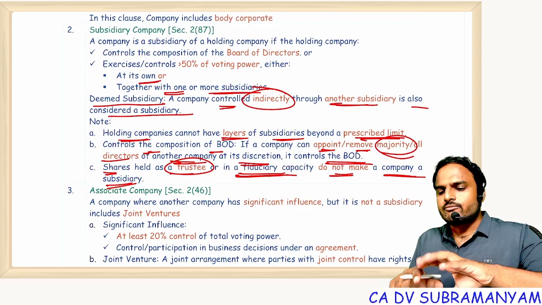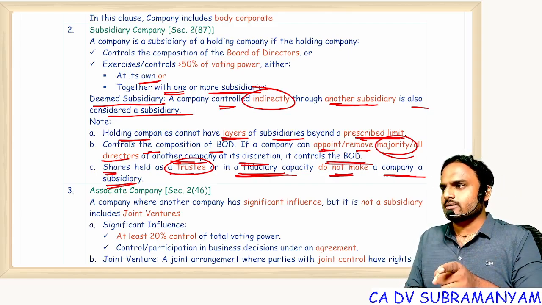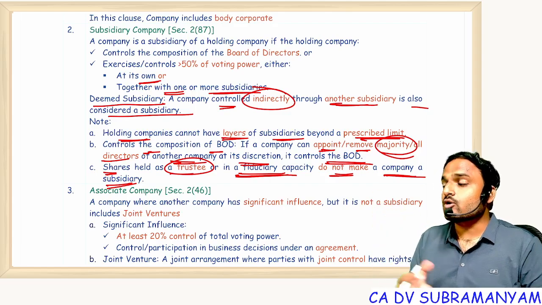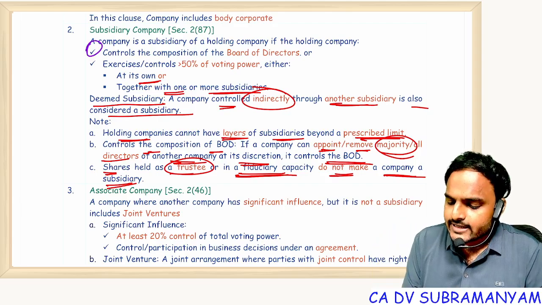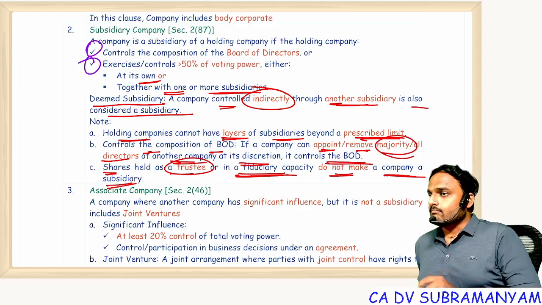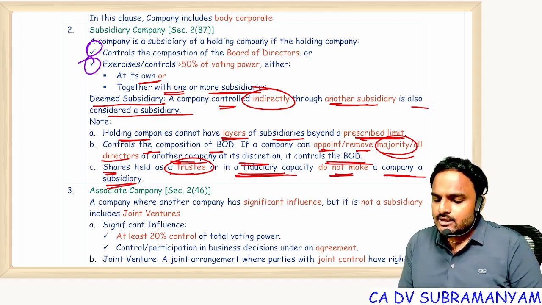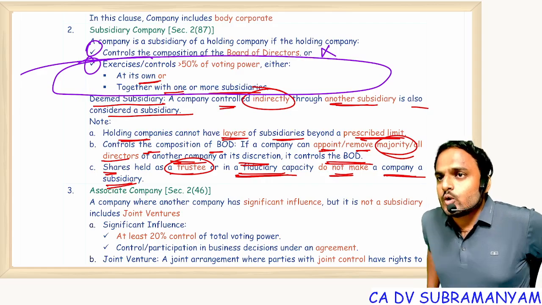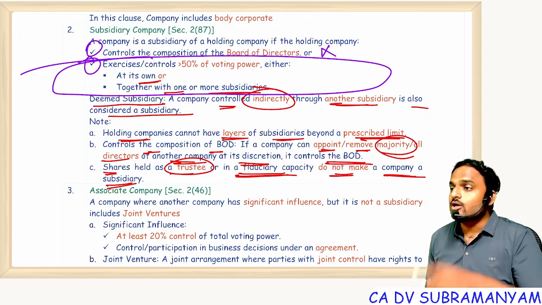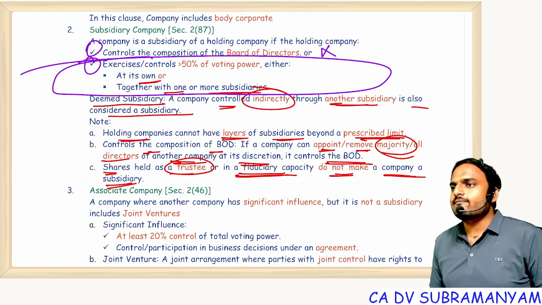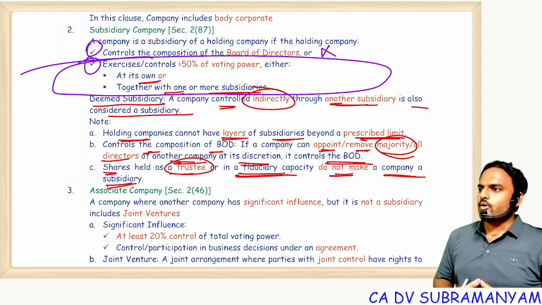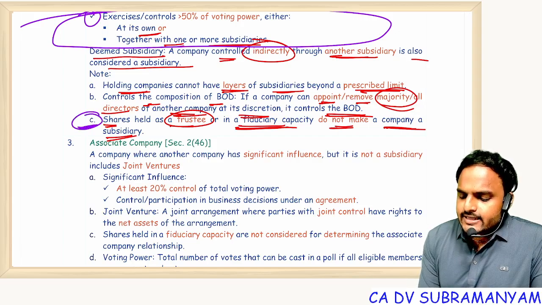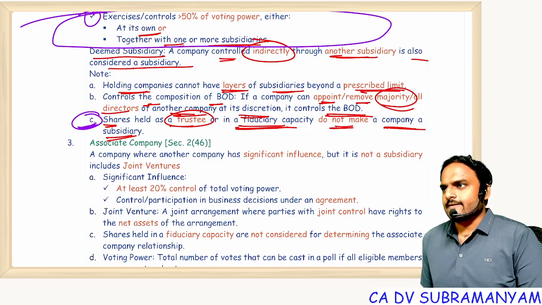In this way, by way of paid up share capital, one can become holding. By way of control, another company can become holding. Control means what control? Control over composition of directors. Are you all getting my point? But at the end of the day, consolidated financial statements are applicable only to these companies, not to this company. That means who is holding more than 50% of the paid up equity share capital, only those companies will prepare consolidated financial statements. All of you getting my point? Can I proceed? So in this concept, this point can be tested.